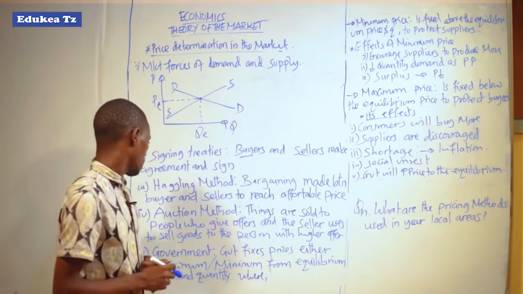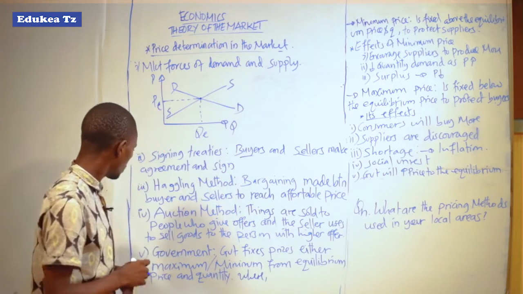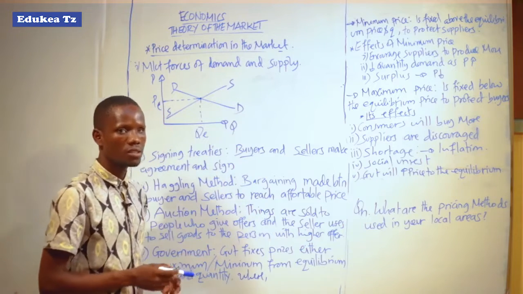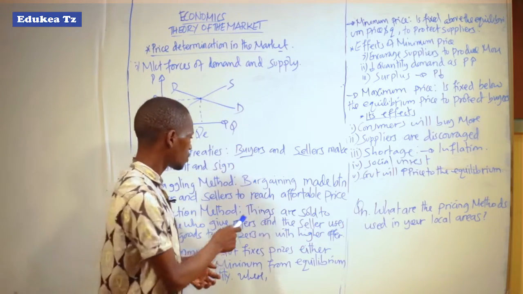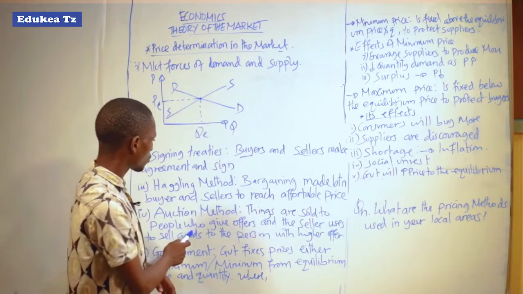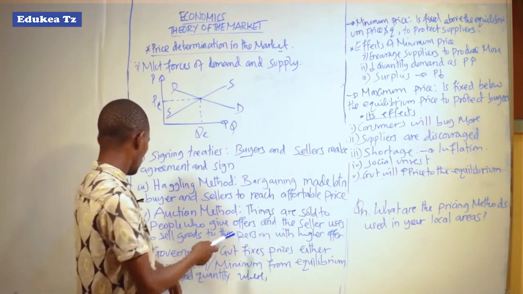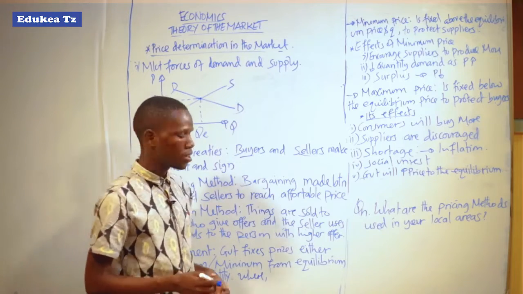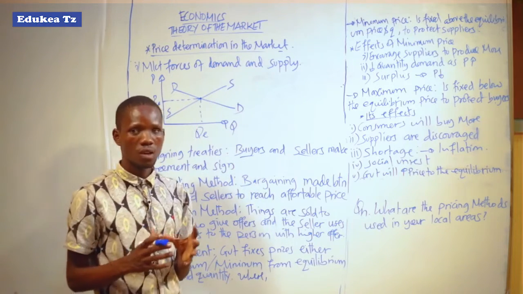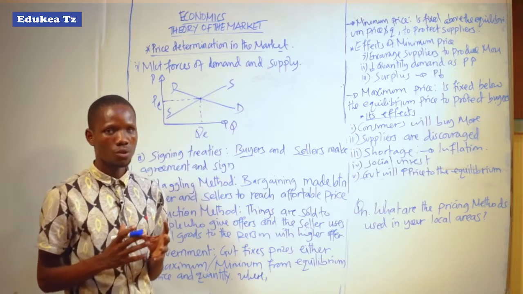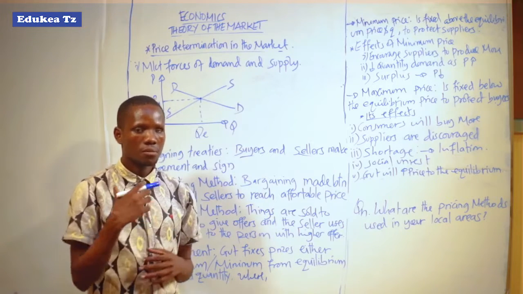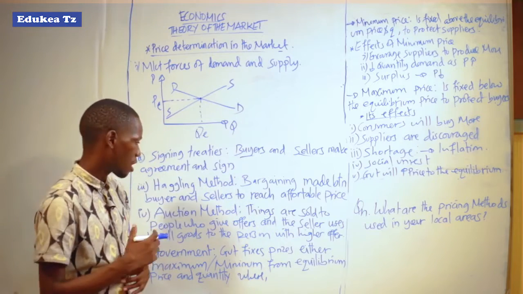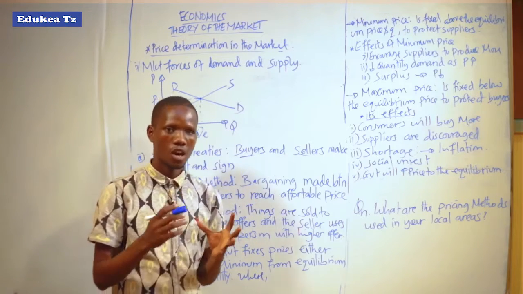So sellers and buyers hold a conversation to discuss the prices for a particular commodity to be sold. The fourth method is the auction method. In this auction method, things are sold to people who give offers, and the seller sells the goods to the person with the higher offer. The seller or producer of the goods and services makes an advertisement on the goods and services which are available so that people can be aware.